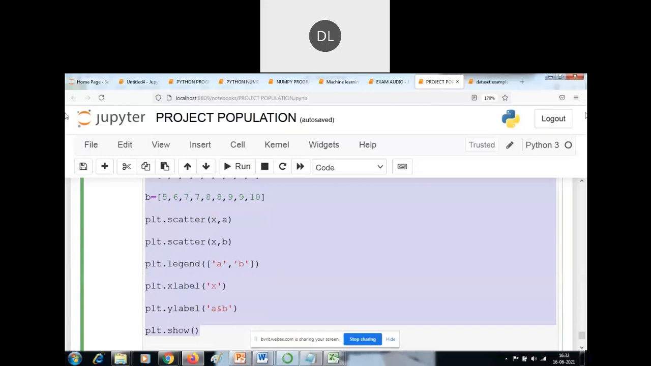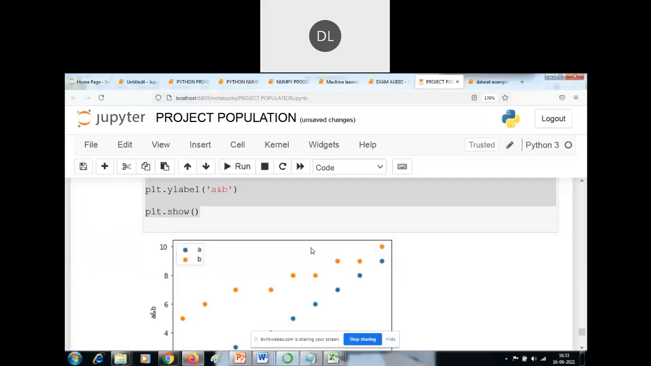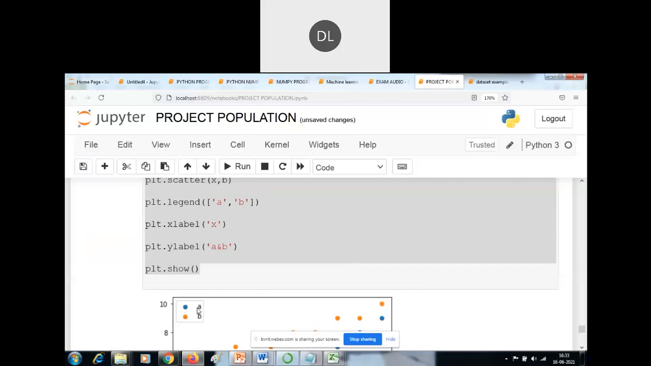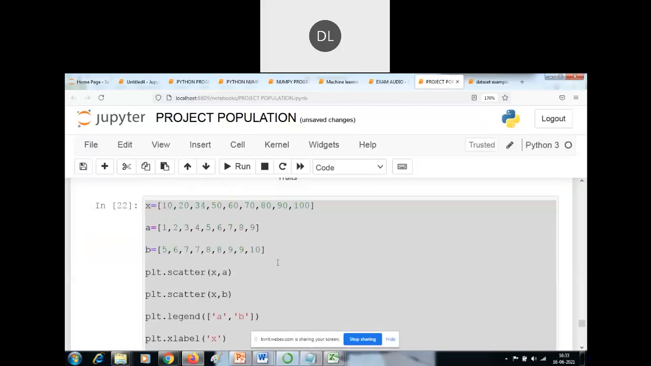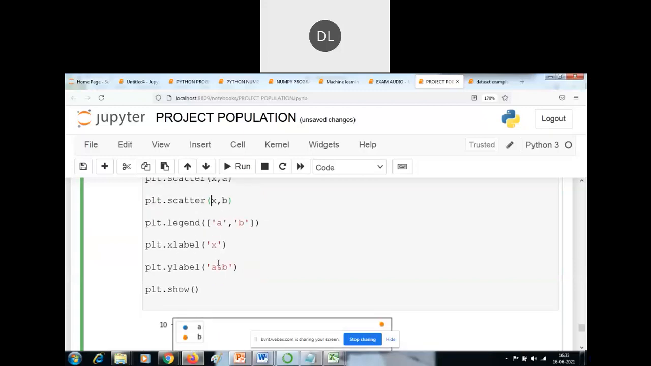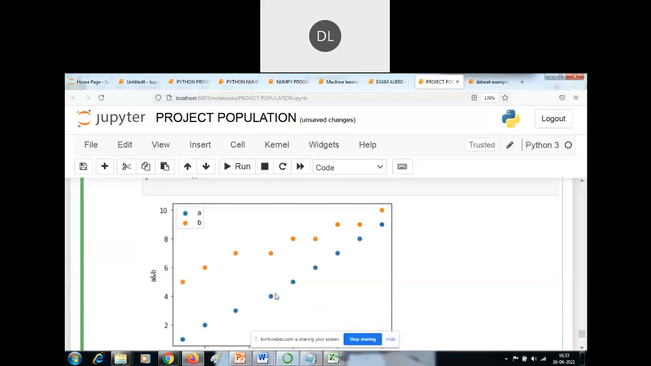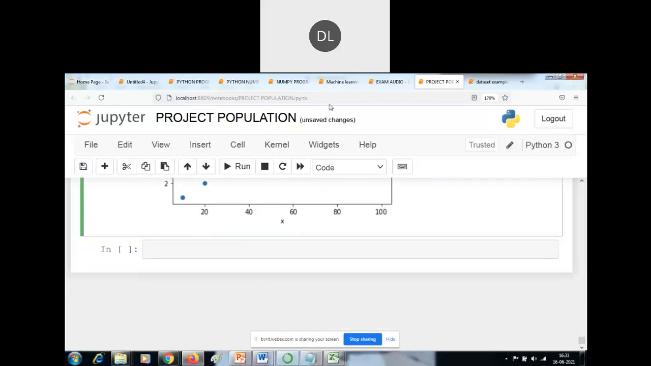Legend is similar to a title. See, this is the legend. A is displayed in blue color and B is displayed in yellow color. Scatter of x comma A, scatter of x comma B: this is used to create a scatter plot by applying the scatter method. So this is one of the examples.